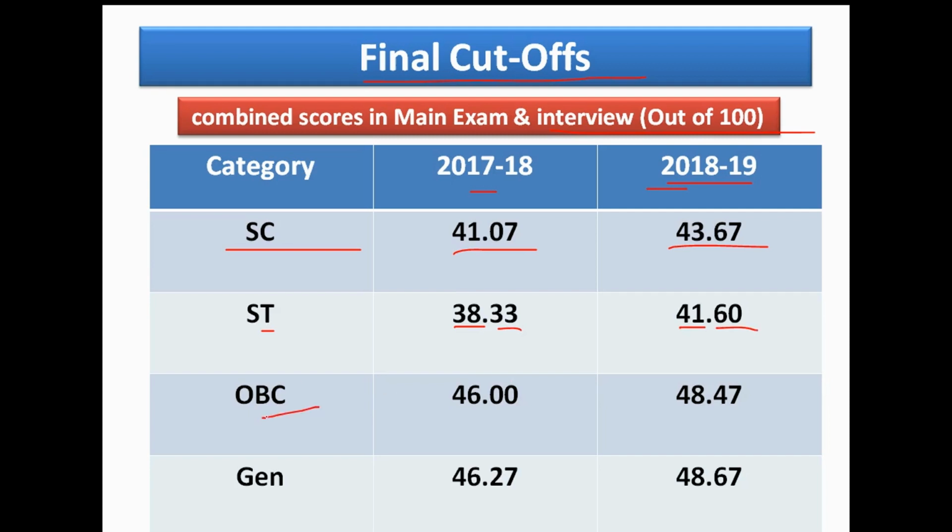For OBC category in 2017-18 the final cutoff was 46 marks, and in 2018-19 the final cutoff was 48.47 marks. In general, 2017-18 the final cutoff was 46.27. In 2018-19 the final cutoff was 48.67 marks.